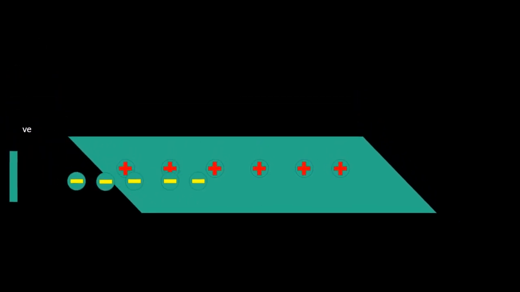What happens on the other plate? When it is connected to the negative end of the power cell, then the negative charges move towards the plate. In this way, the positive and negative charges recombine.